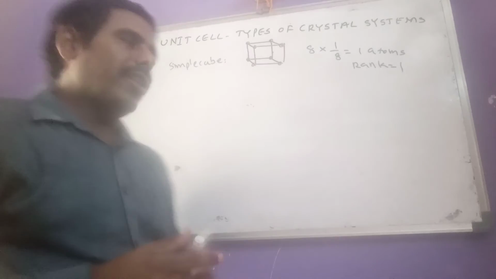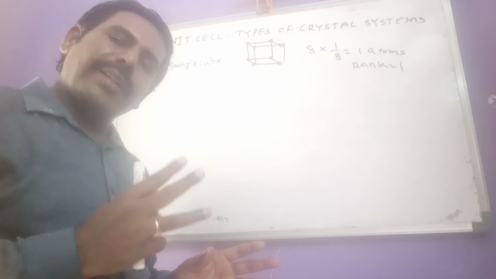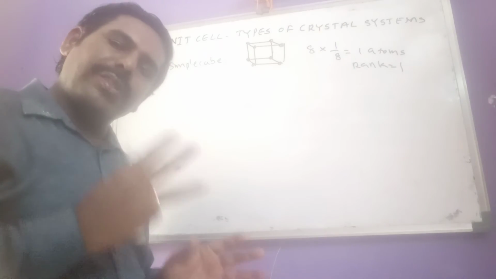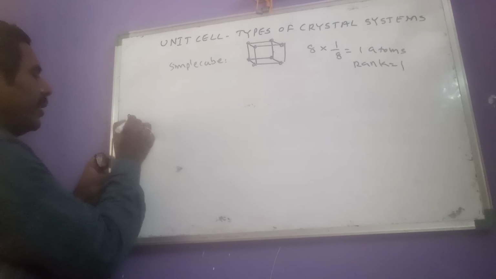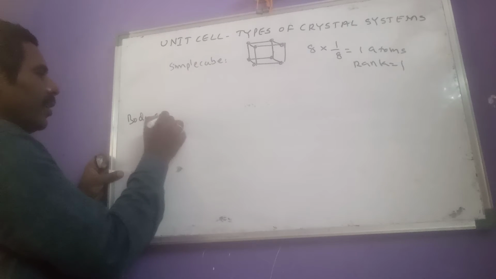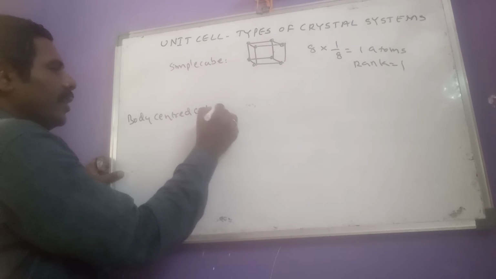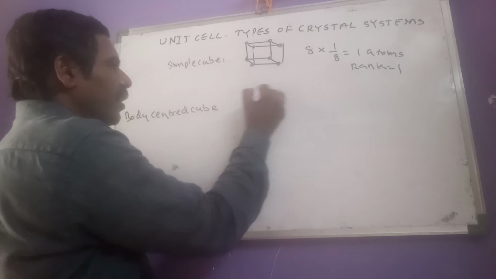These are again classified into 3 types. The first one is body centered. So what is a body centered cube and where are the constituent particles located? Let us see here.